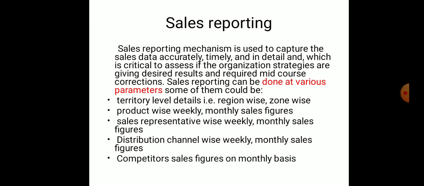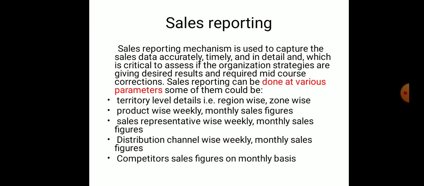The first thing, as we have already spoken about, is the territory, so you can have the sales details territory wise. The second is product wise, where you can also get details. If you have many products, then how many products are sold, and which brand or which particular product is sold by the company or by the salesman on a particular day, weekly or monthly. It varies from company to company.